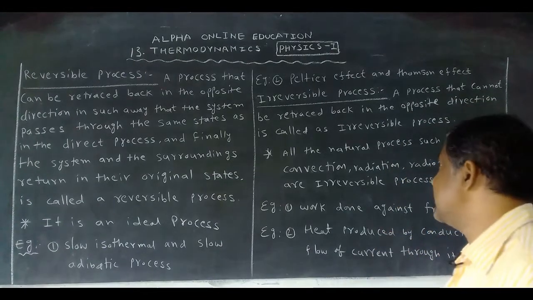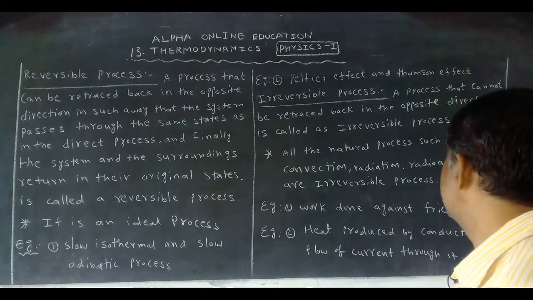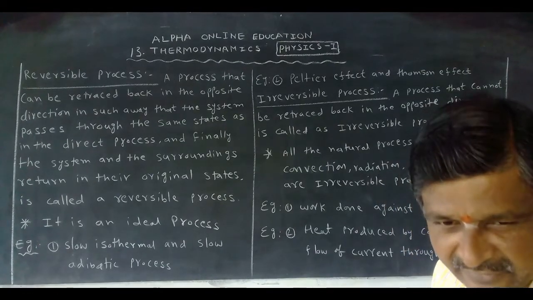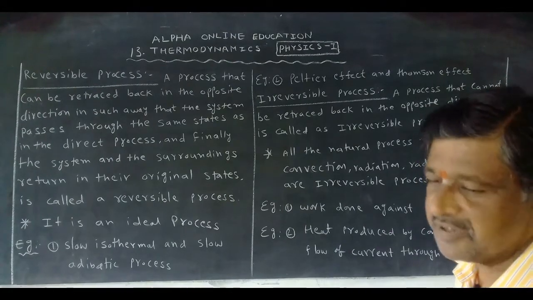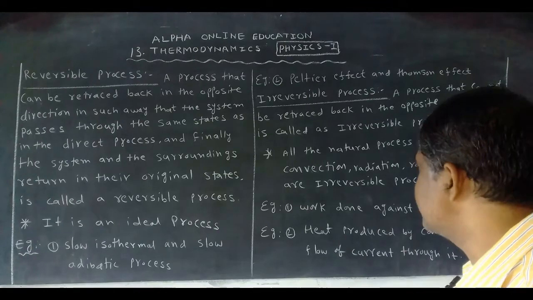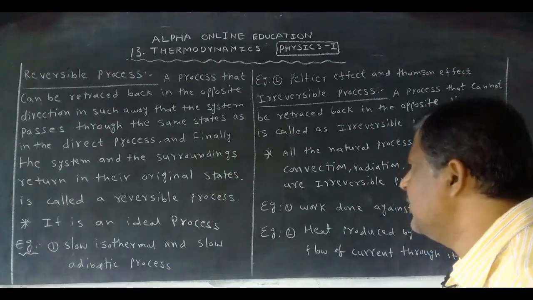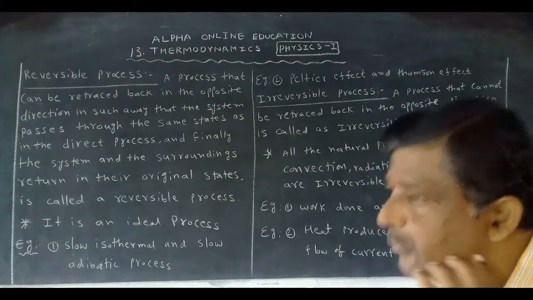And is there another example? Yes, there. Peltier effect and Thomson effect. Actually these two topics were in our second year syllabus, but they are removed, not there. But anyhow, Peltier effect and Thomson effect. One more example also there, but it is enough. Okay. But anyhow, the reversible process is an ideal process.